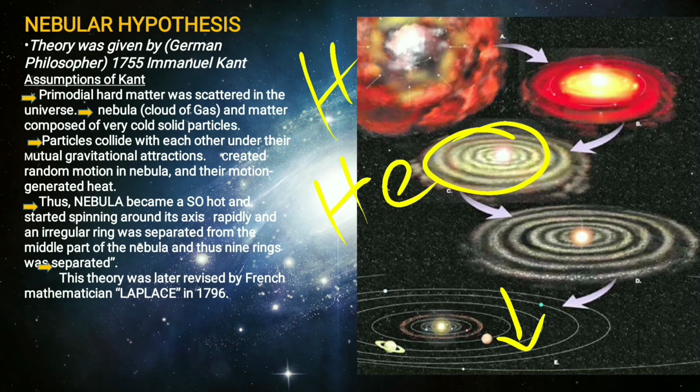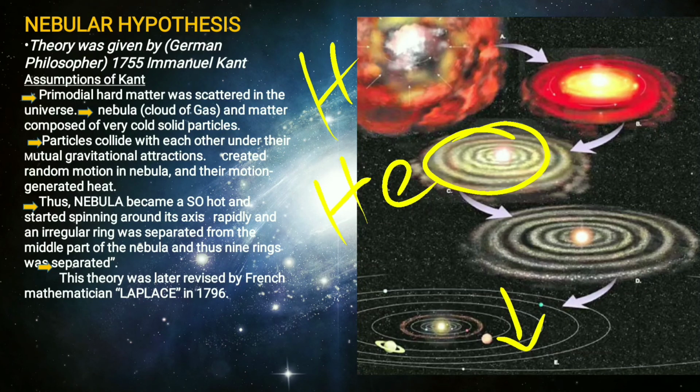This theory has many demerits. Let us look at the demerits one by one. It did not describe the source of the origin of the hot and rotating nebula. That was the first demerit. Next, it couldn't explain the source of energy which caused the random motion of particles which were cold and motionless in the initial stage. Another demerit was that the collision between the particles of the primordial matter can never generate rotatory motion.